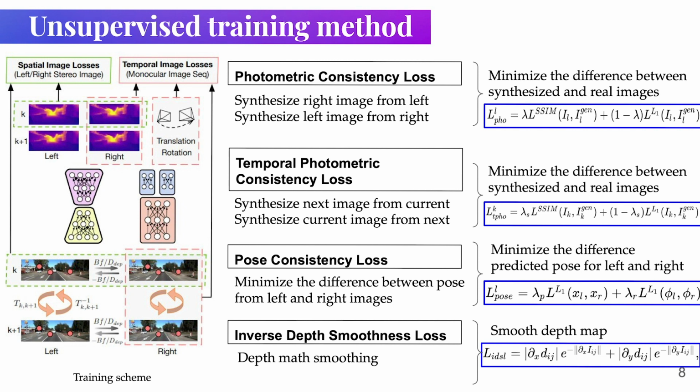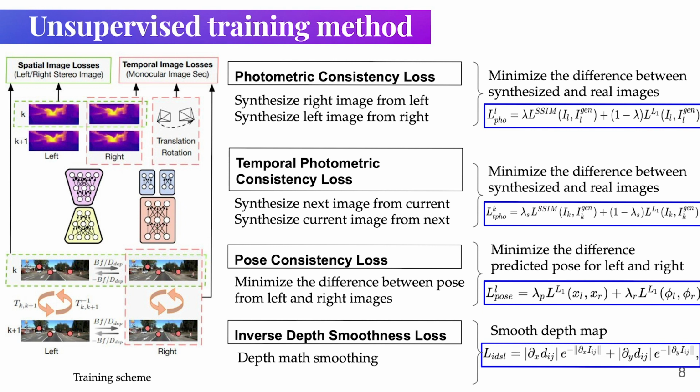The next loss function is temporal photometric consistency loss. This loss uses the same idea, but for image sequences. We synthesize the next frame from the current for the left and right cameras as well. Then this loss function tries to minimize the difference between real frames and generated ones. The third loss function is based on the predicted pose.